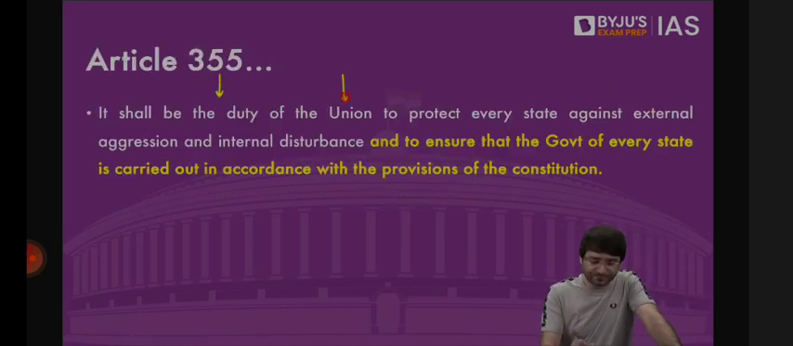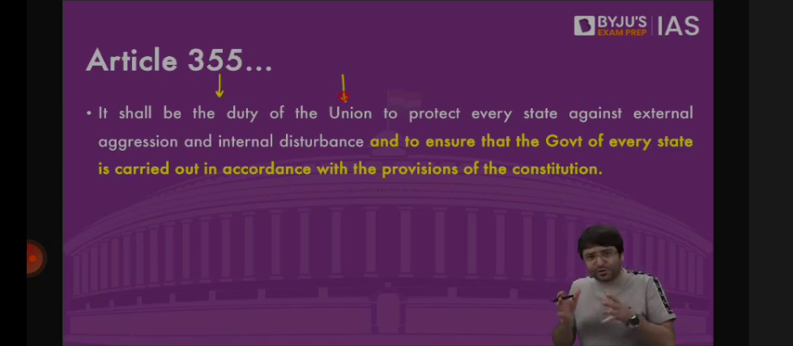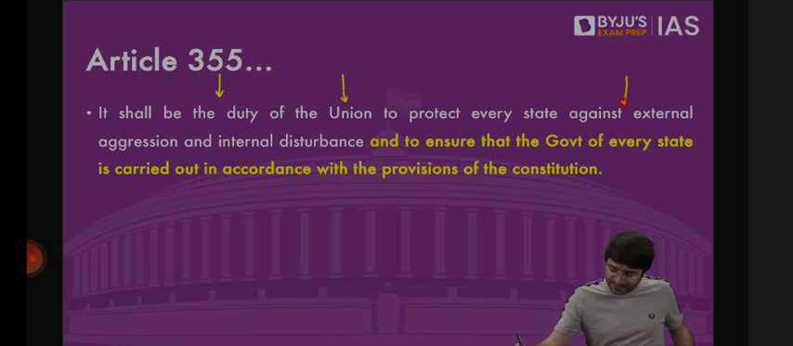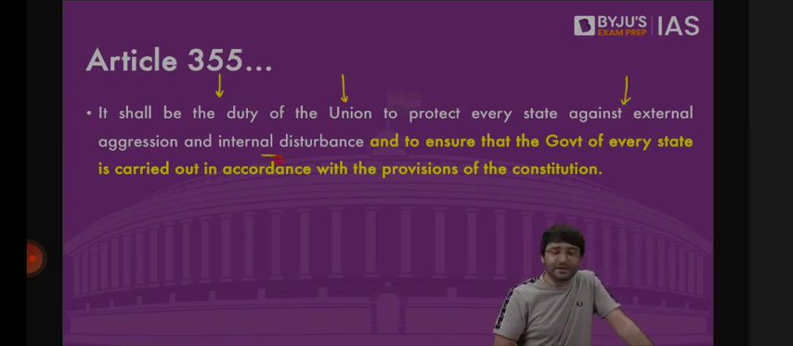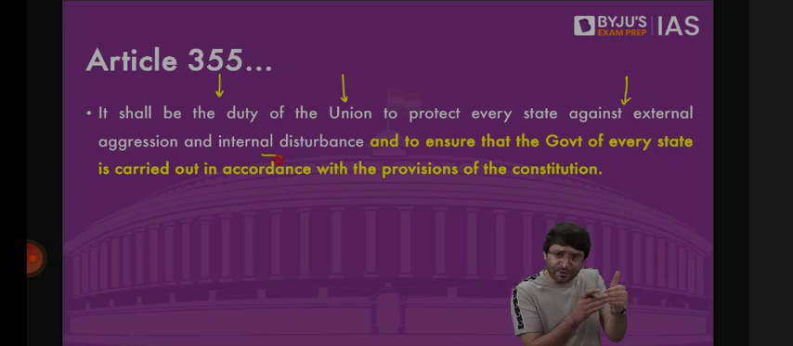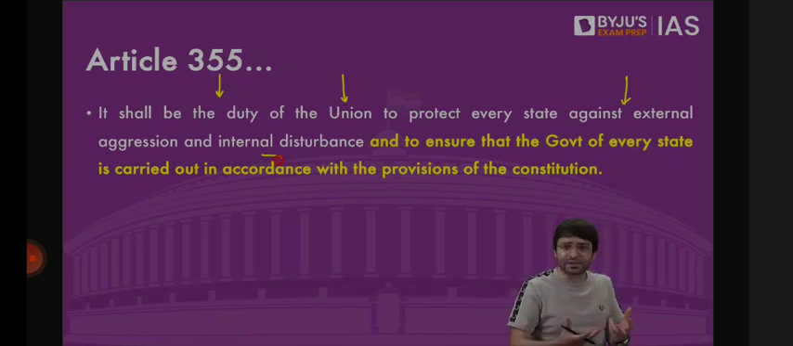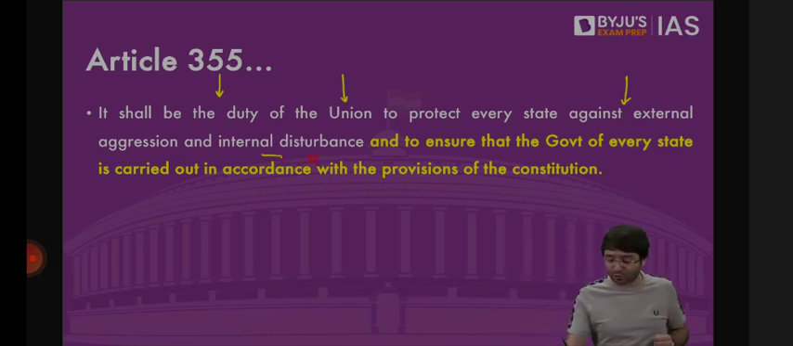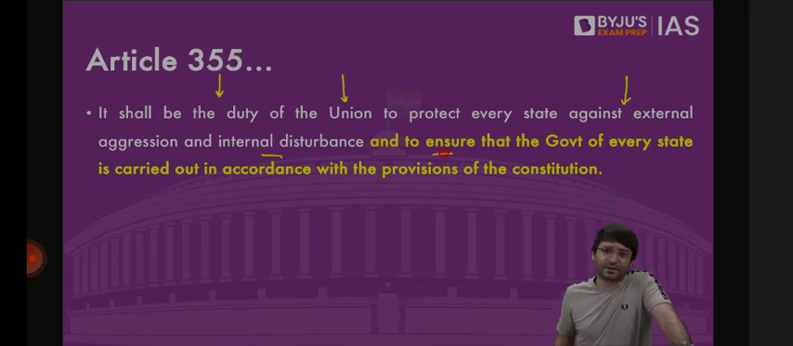Constitution says, number one, under Article 355, that it shall be the duty of the Union or the central government. What the Union government has to do, it has a duty. What is that duty? Two important duties. One, it has to protect every state against external aggression, against internal disturbance. That means every state is to be protected by the Union from external enemy, from internal disturbance. That's the duty. And duty number two, it also has to ensure that the government of every state has to be carried out in accordance with the Constitution.